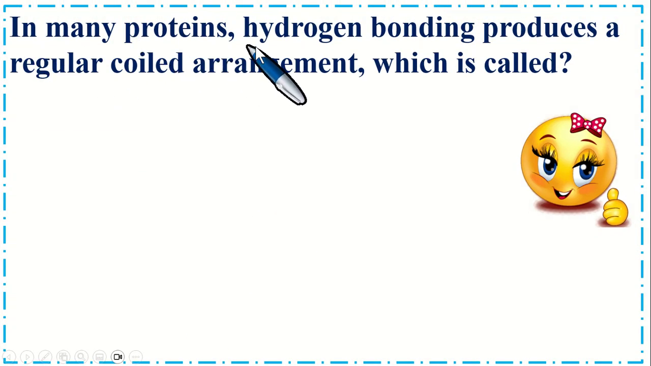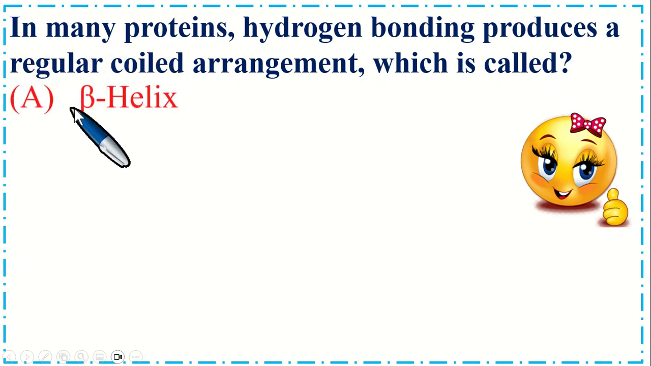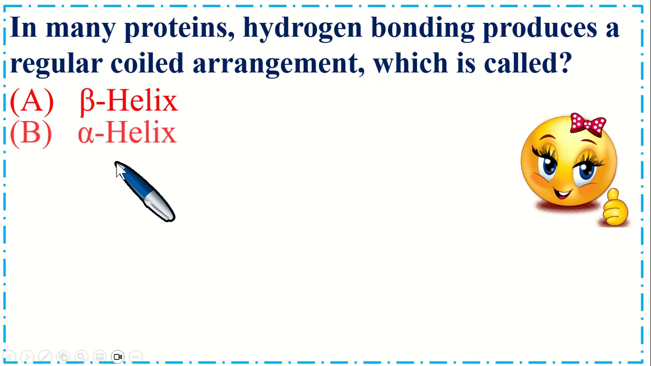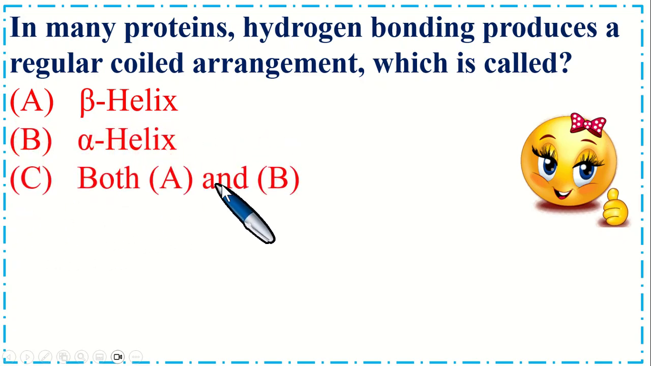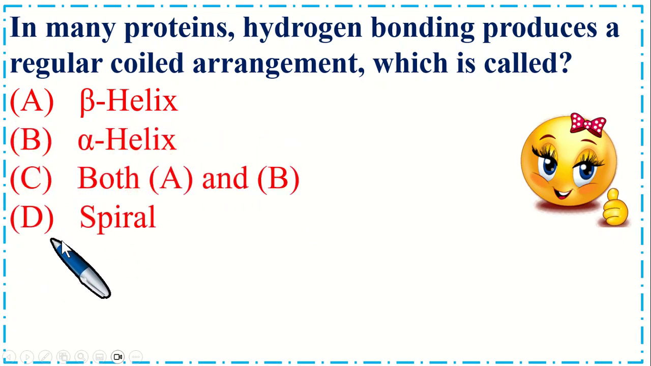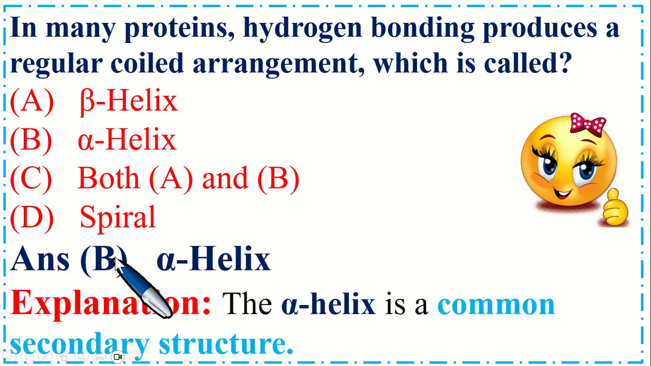In many proteins, hydrogen bonding produces a regular coil arrangement which is called option A, beta helix, B, alpha helix, C, both A and B, and option D, spiral. So the correct option is B, alpha helix. The alpha helix is a common secondary structure.